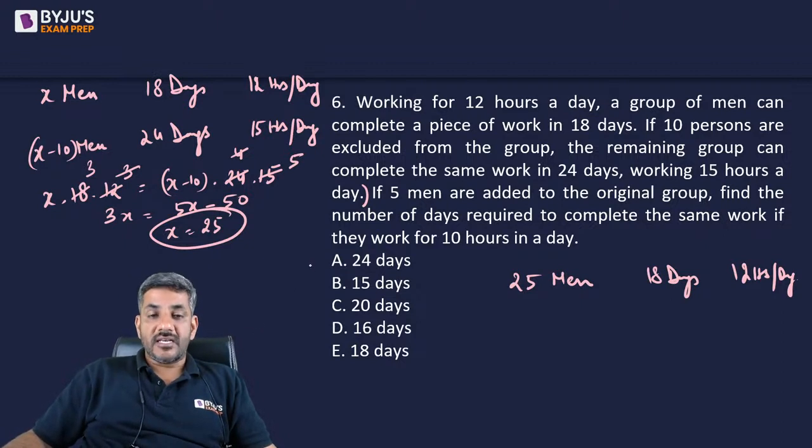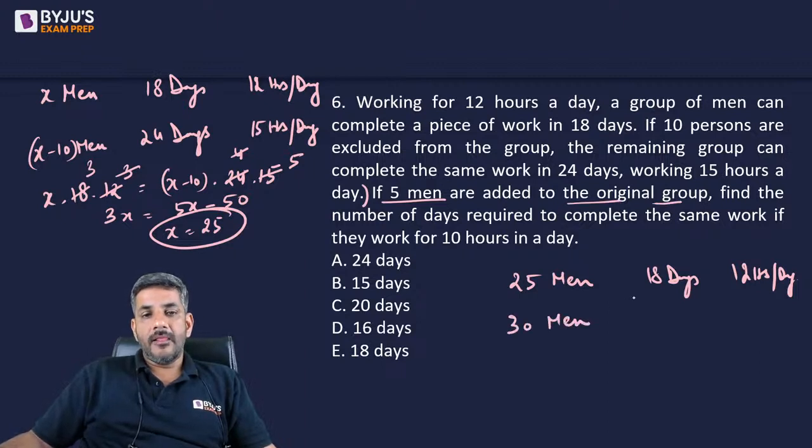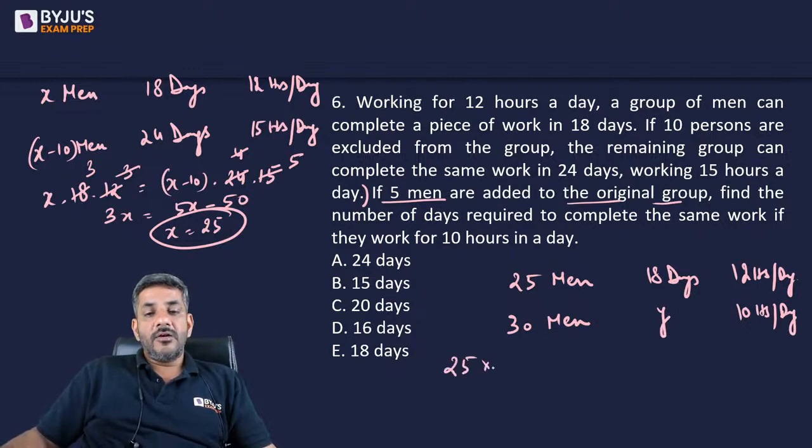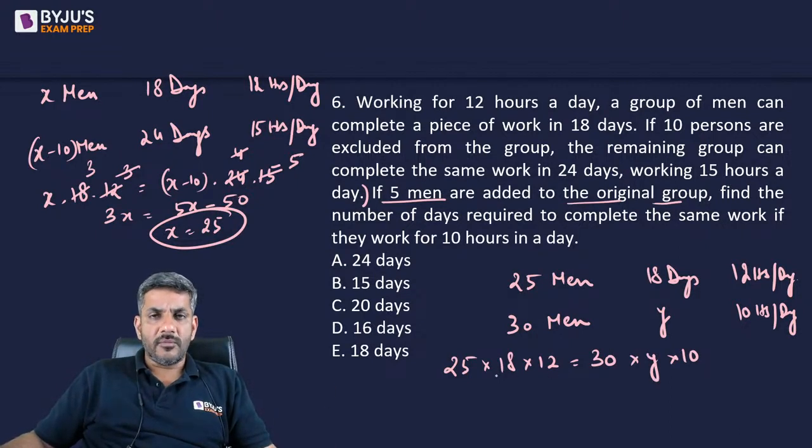Now what is the question asking you? He says if 5 men are added to the original group, that means now we have 30 men, find the number of days required to complete the same work if they work 10 hours a day. So I have to find out the number of days now. Let's call it y. So once again I can say 25 into 18 into 12 is equal to 30 into y into 10. From here y will come, and that is our answer.